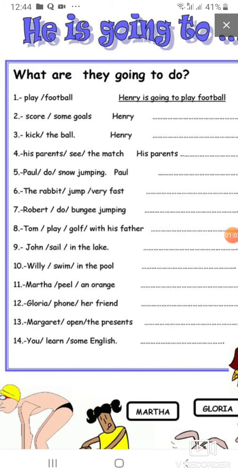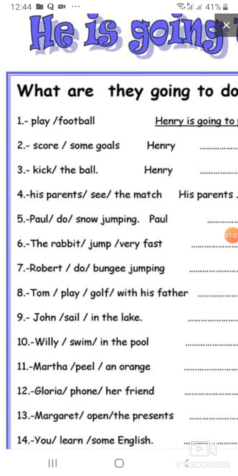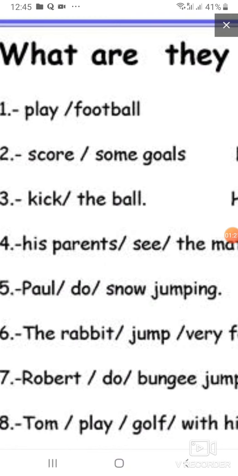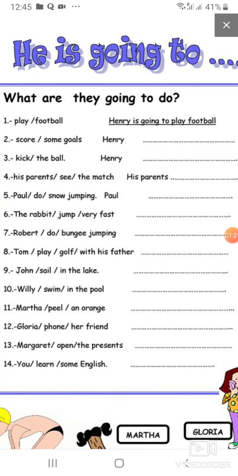The next one, you can see here it says number 2, score some goals. So we're going to use going to. In all of these sentences, we're going to use going to. Henry is going to score some goals. That means in the future he will score some goals. So if he's playing a football match, he will score some goals soon.